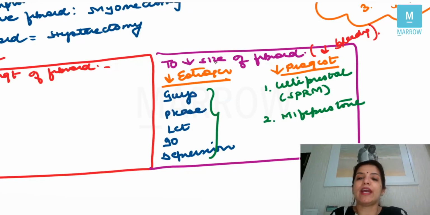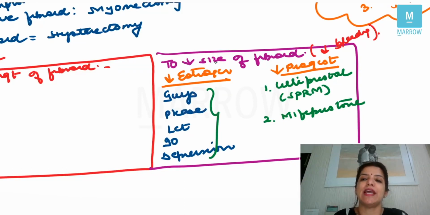Now, today only I was telling you that fibroid is an estrogen and progesterone dependent tumor. So if fibroid is an estrogen and progesterone dependent tumor, either you decrease estrogen or you decrease progesterone, the size of the fibroid will automatically decrease. And when I was talking about endometriosis, I told you that the drugs which decrease estrogen you can remember by a mnemonic.